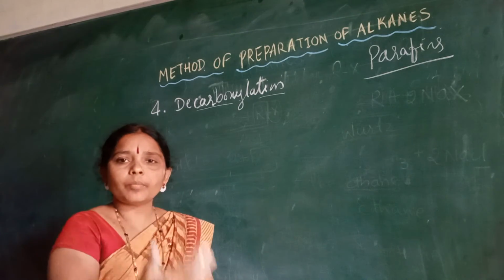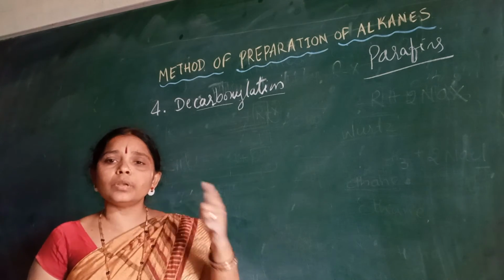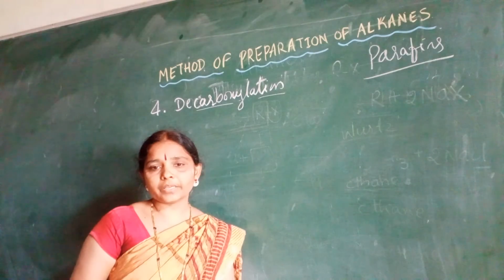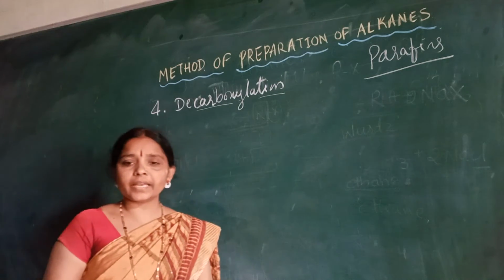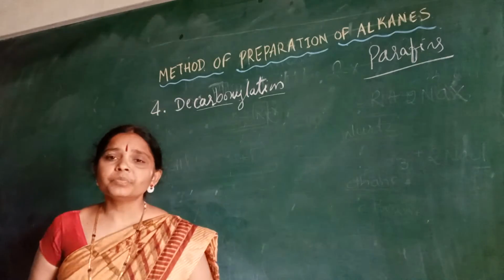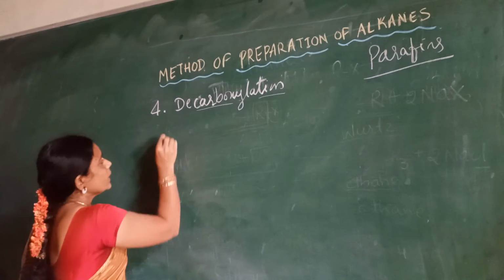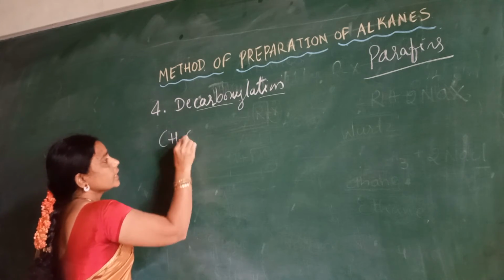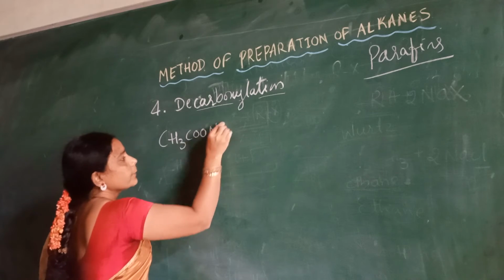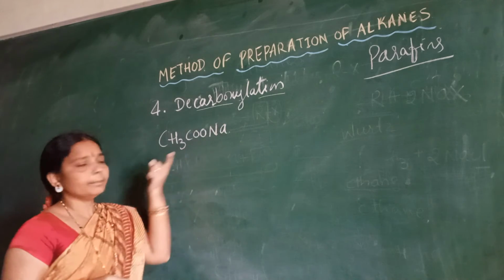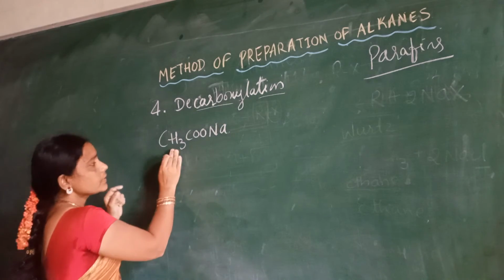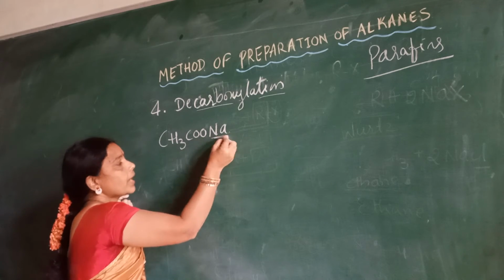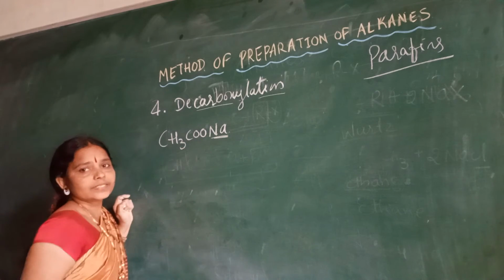Here it is decarboxylation, that means removal of carbon dioxide we can say. So it is carried out in the presence of CH3COONa. This is sodium acetate, because here sodium is combining with acetic acid.